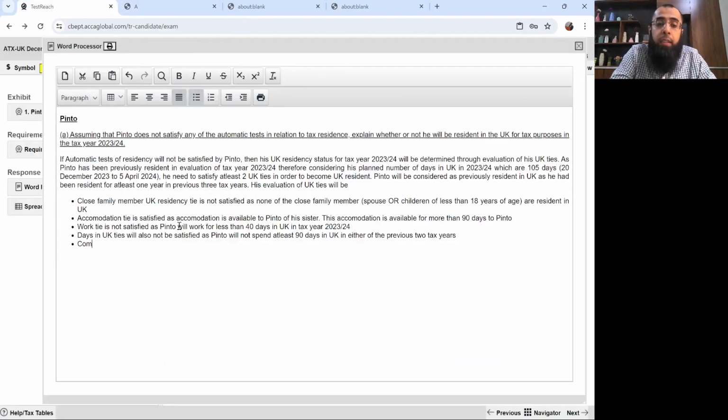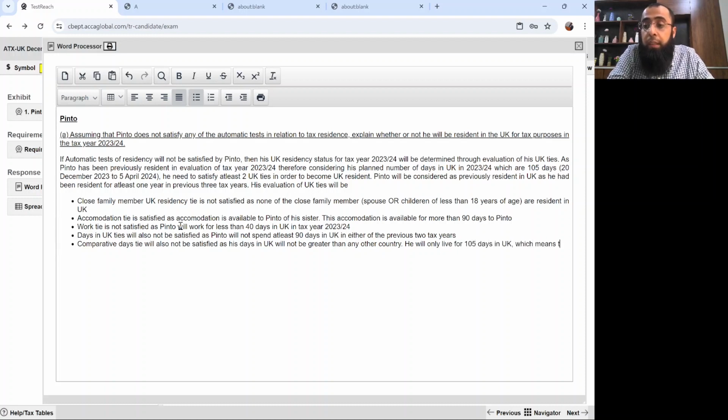And lastly, the comparative days tie will also not be satisfied as his days in the UK will not be greater than in any other country. He will only live for 105 days in the UK, which means greater days will be in the other country.